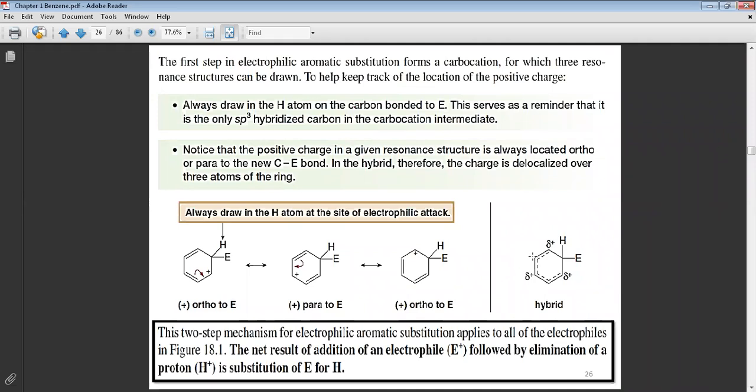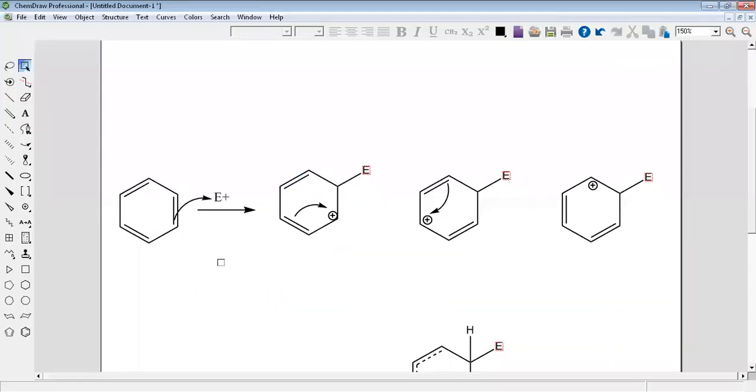Would you say this at meta, Nina? I said that would you change. Positive ortho. Positive para. Meta, very meta.